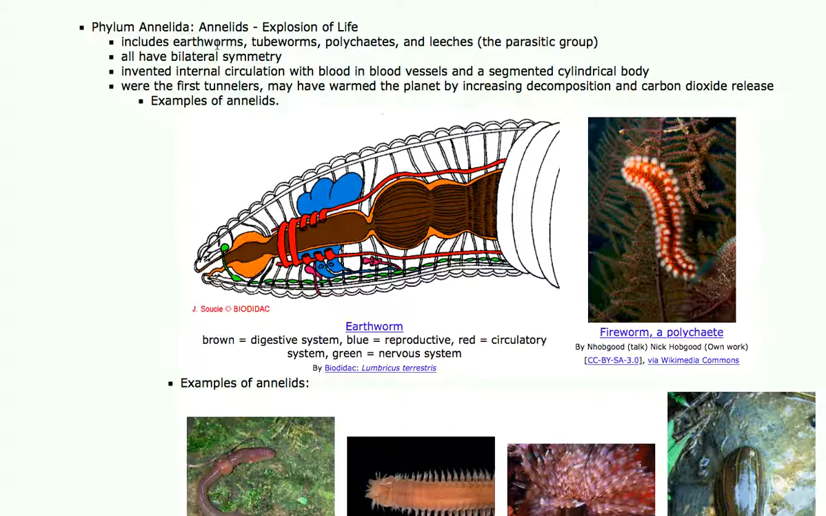Even though you might think worms are cylinders and they're round, they actually have bilateral symmetry. In fact, this is the first group to have blood in internal circulatory tubes. So this group is a significant group on Earth, and they're major players in the food chain. I mean, early bird gets the worm. Lots of things eat worms.